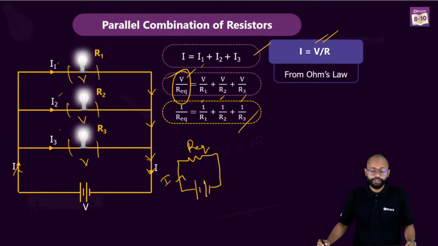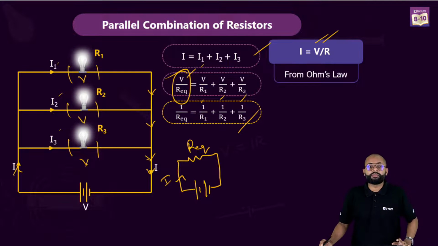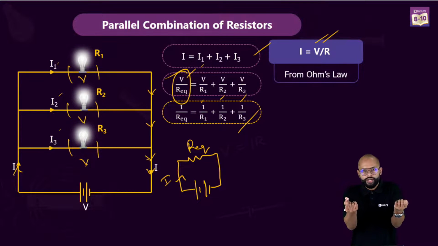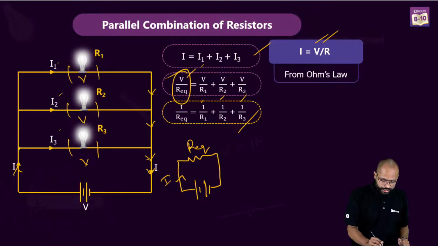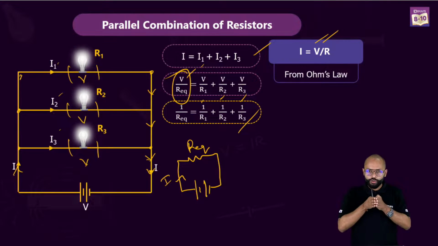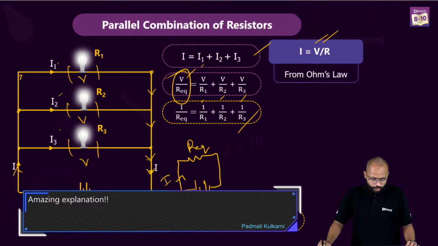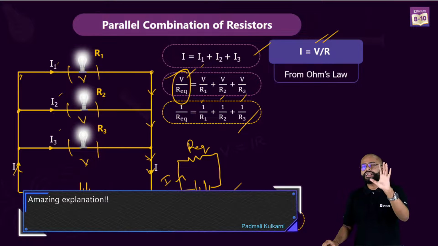This is the equivalent formula you have got. And why is V same? Yeah, the nodes are same, right? I mean, these nodes are same, and that's why they will get same potential. What will happen? Current will get divided, right? Different paths are going. You have got three paths in front of you. The current has to divide, right? So that's why. Cool.